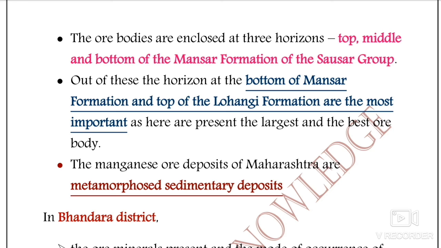And out of these three horizons, the bottom of the Mansar formation and the top of the Lohangi formation are the important ones, because they produce sizable or economically viable manganese minerals. Okay, and the manganese ore deposits of Maharashtra are metamorphosed sedimentary deposits.